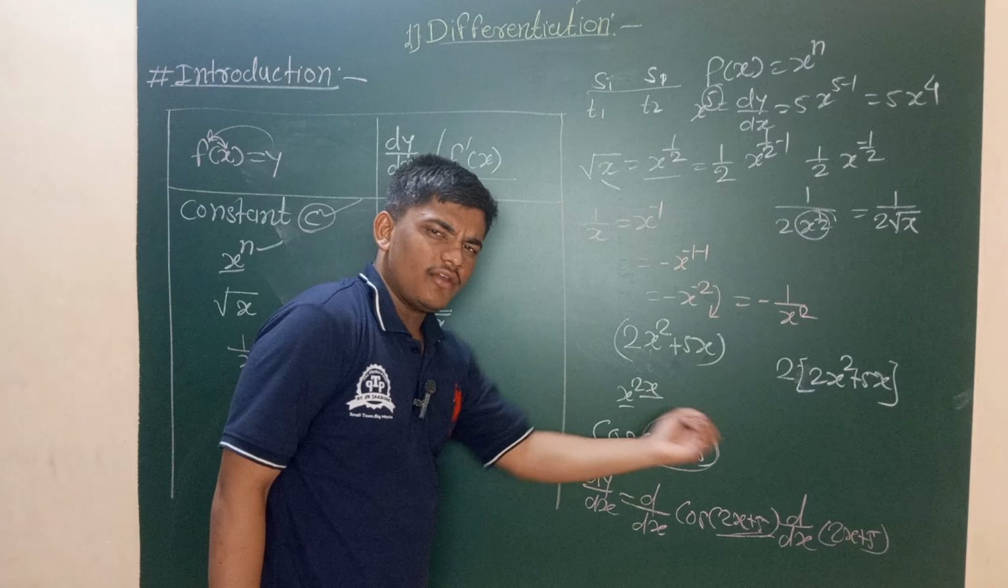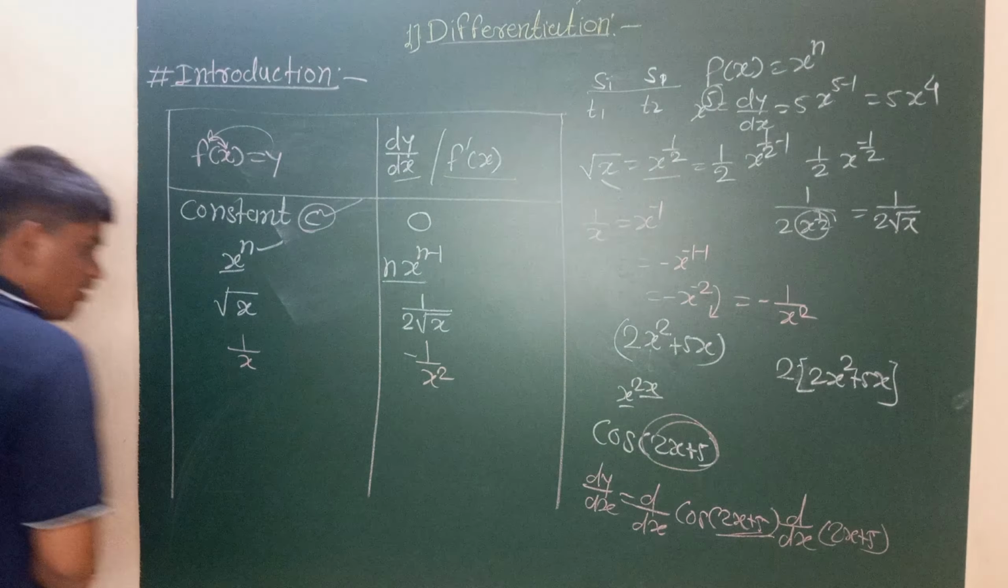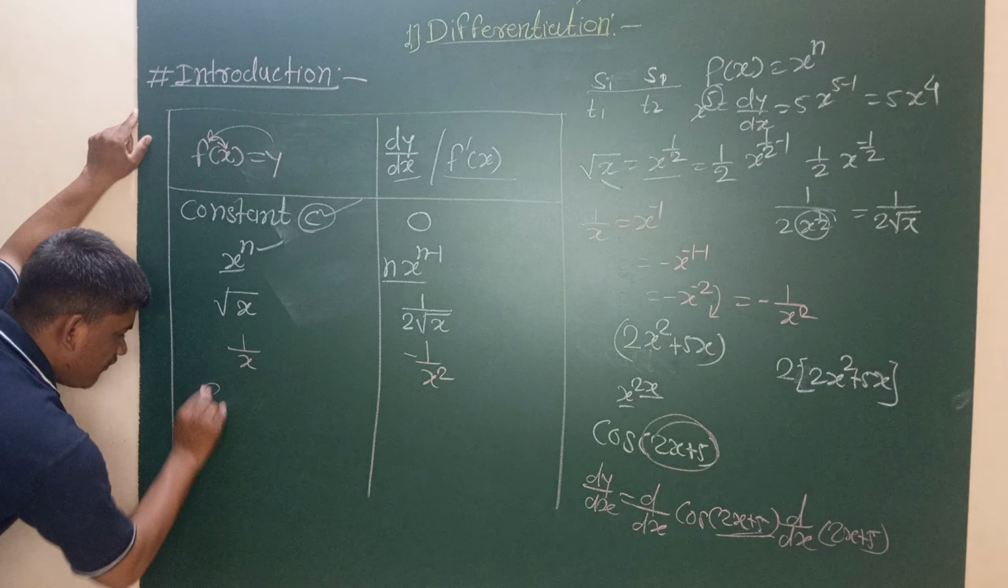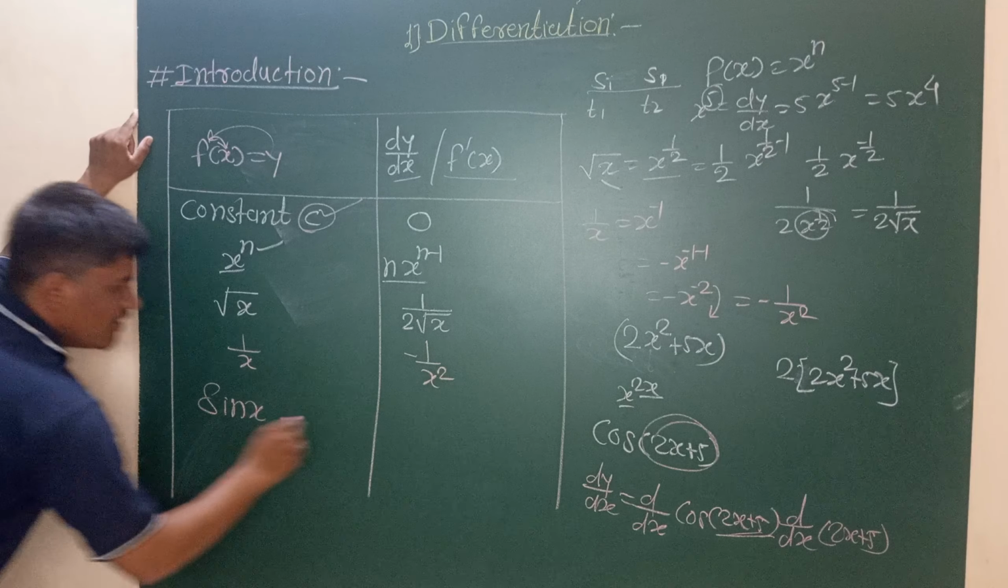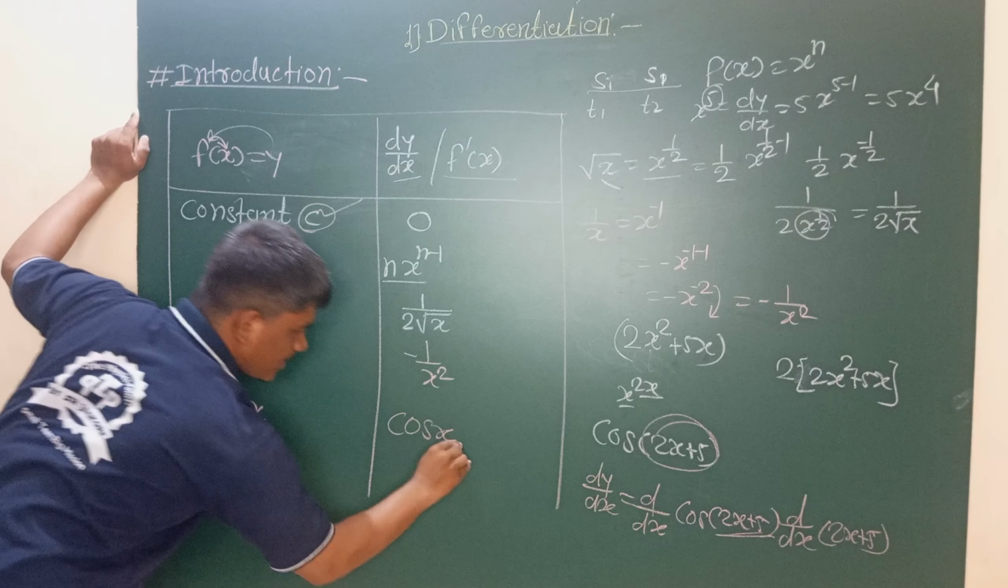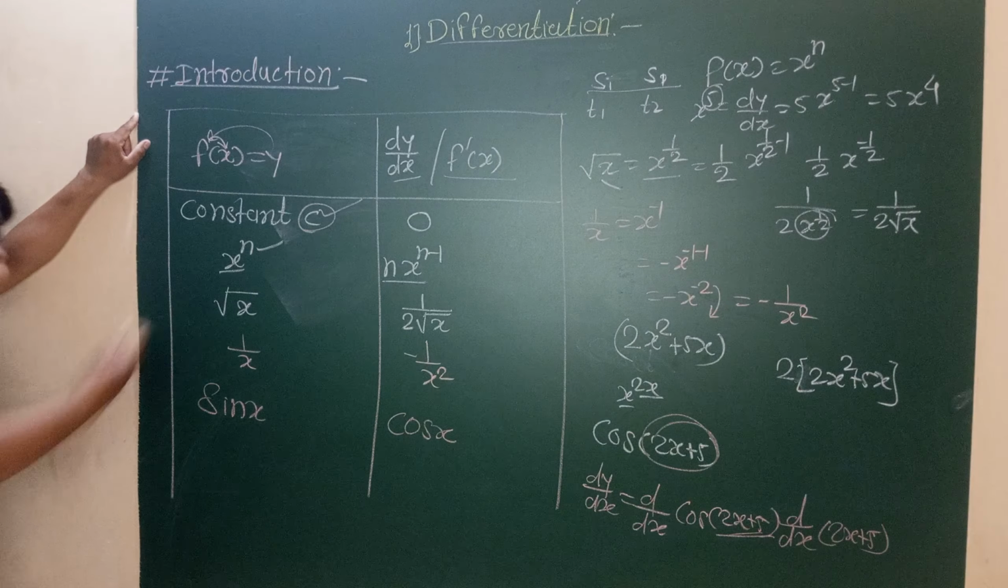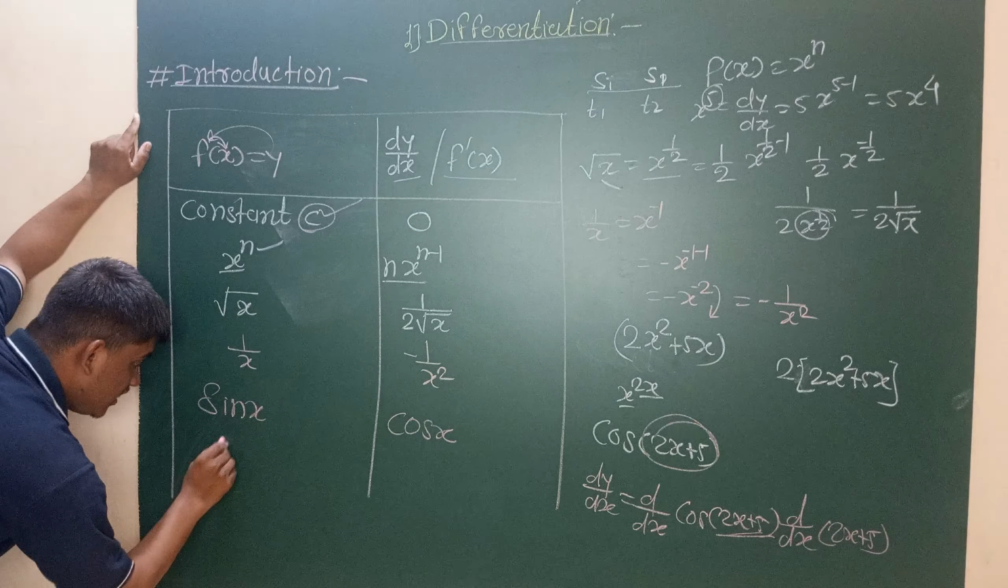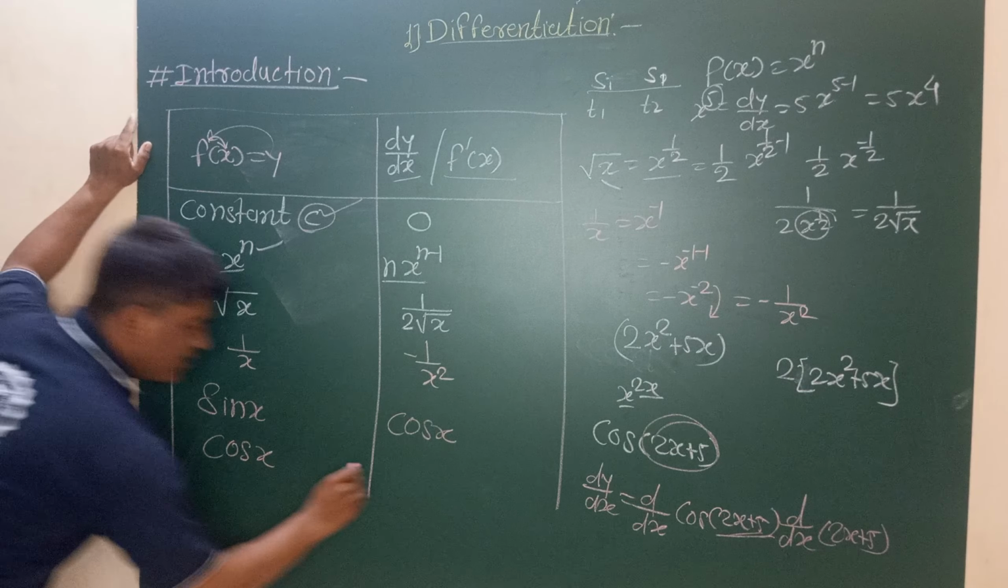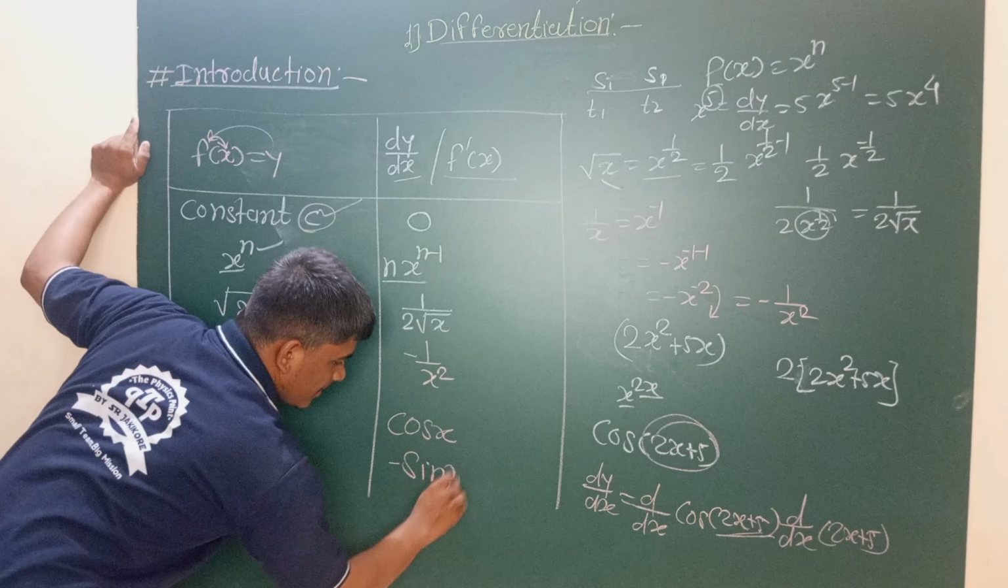Now we have taken the example of cos x just to find its derivative. Write the derivative of cos x. First, the derivative of sin x is cos x. That means the derivative of cos x is the negative of sin x. Derivative of cos x is equal to minus sin x.